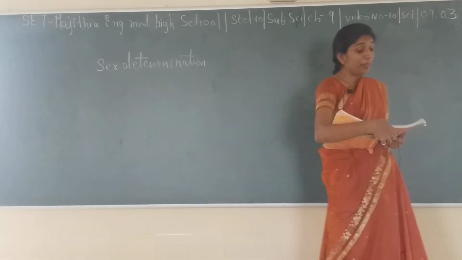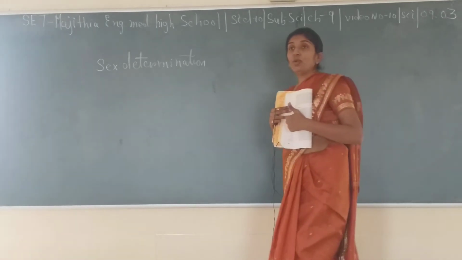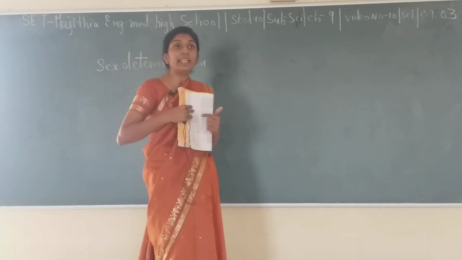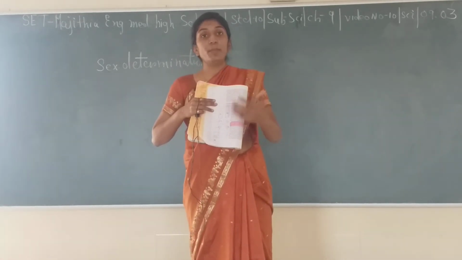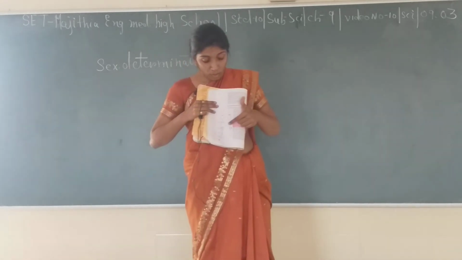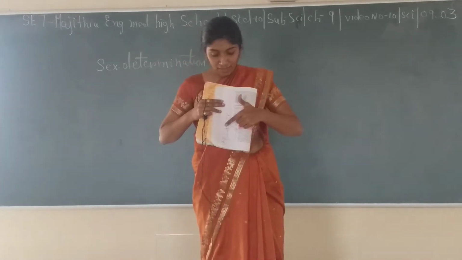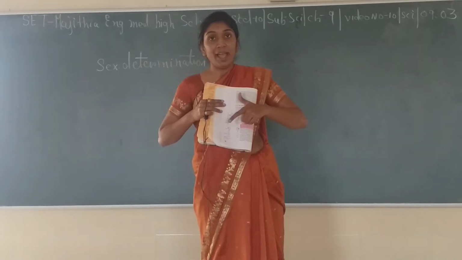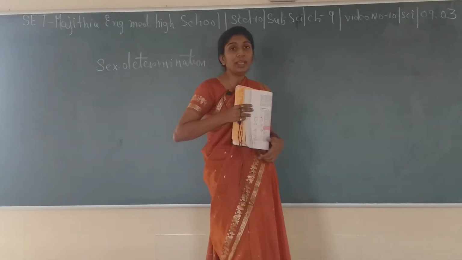Basically, over here the diagram is given to you. This one is male, having an X as well as a Y chromosome. This one is female, which has only X chromosomes. Next you will see the gametes, the sperm from the male and the ova from the female. The female ova consist only of X, while the male has X as well as Y. So, what happens if X meets Y? Then there will be a boy child, and if X meets another X, then there would be a girl child.